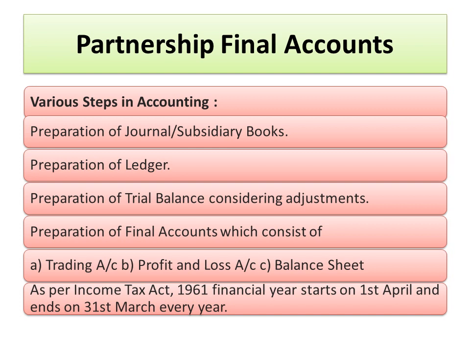So basically, to prepare the final account of the partnership, we require the trial balance and the adjustment. And trial balance is nothing but the list of the debit balance as well as the credit balance. Once you say the debit balance, it means that definitely it has the two things, assets and the expenses. And when you say the credit balance, it definitely means that it has the two things, liabilities and the income.